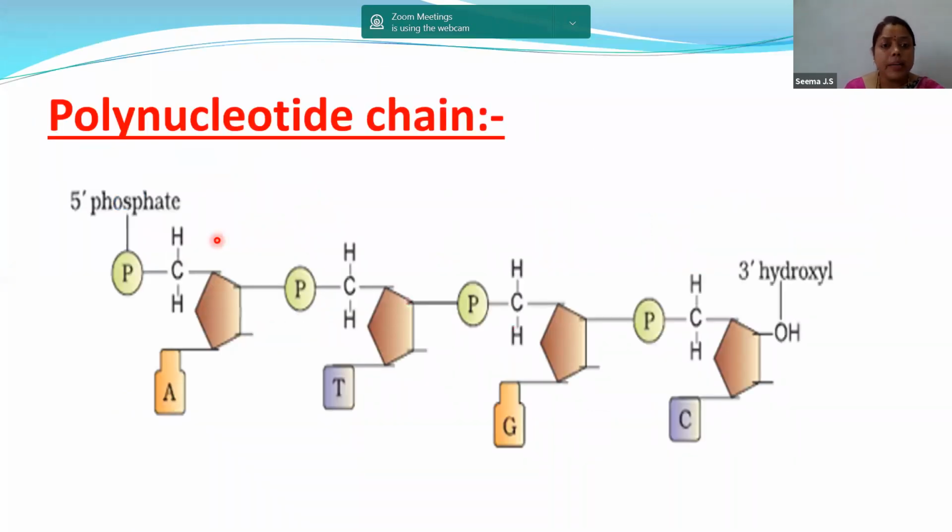Now, this is the image which is present in our textbook, children. Let us know in detail what is this polynucleotide chain. Only the major points which you have to remember over here is what is this 5' phosphate, what is this 3' hydroxyl group, and just now we discussed the phosphodiester bond and the glycosidic bond.